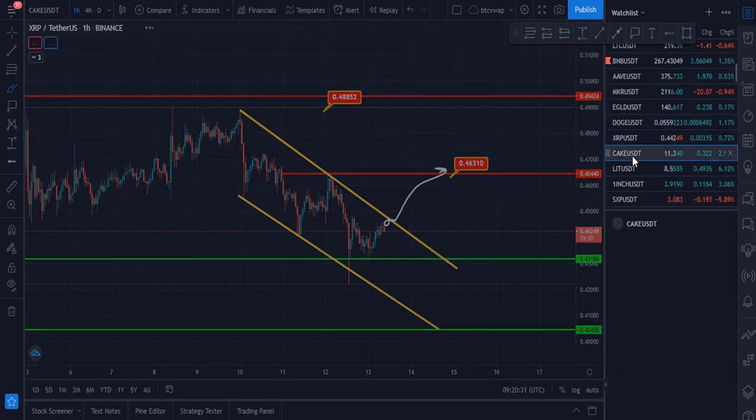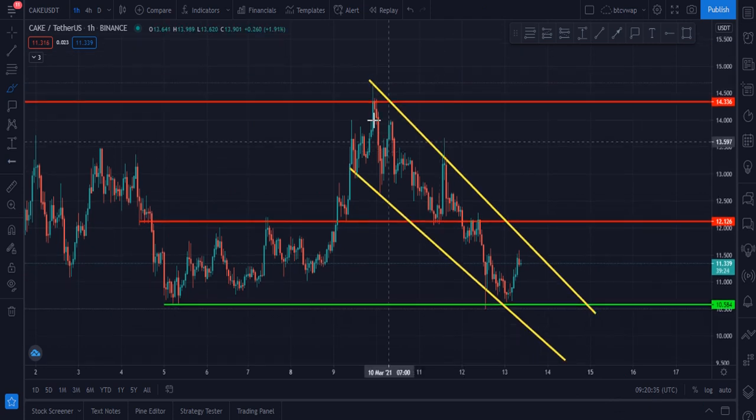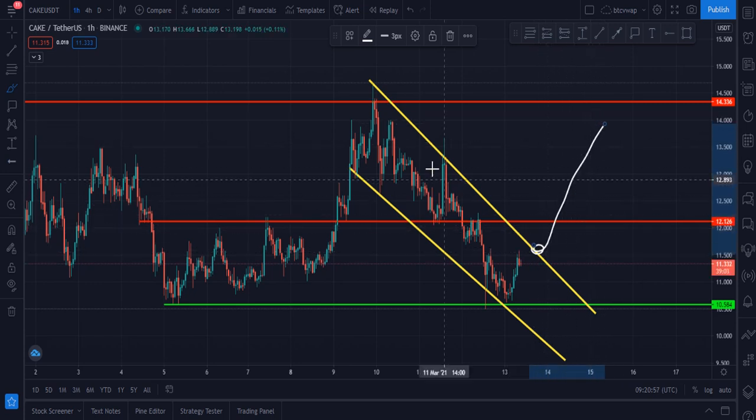My next chart is Cake USDT, Pancake. Cake was rejected from $14.62, and it goes down to $11.33, which is the current price right now for the cake. Once it breaks this upside trend line, then it should move towards upside because it is in this falling wedge, and according to the pattern, our first target will be this, like this.